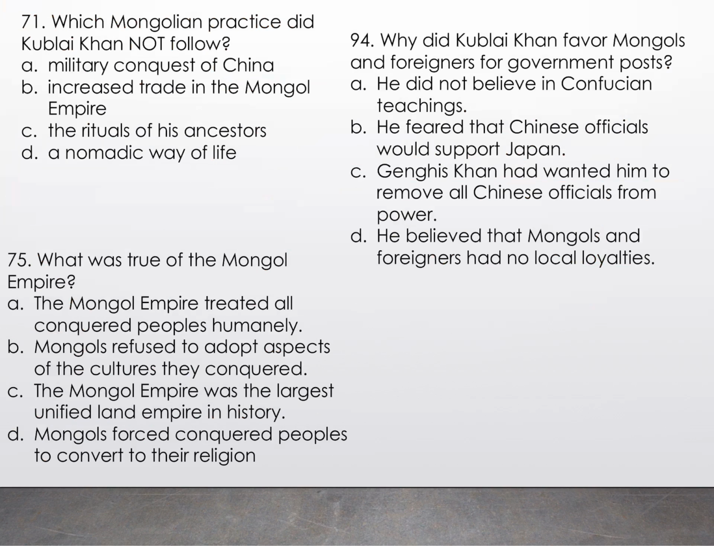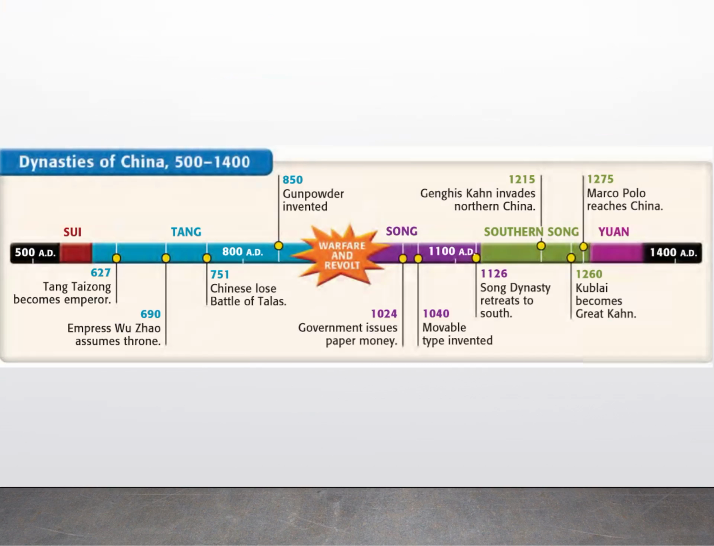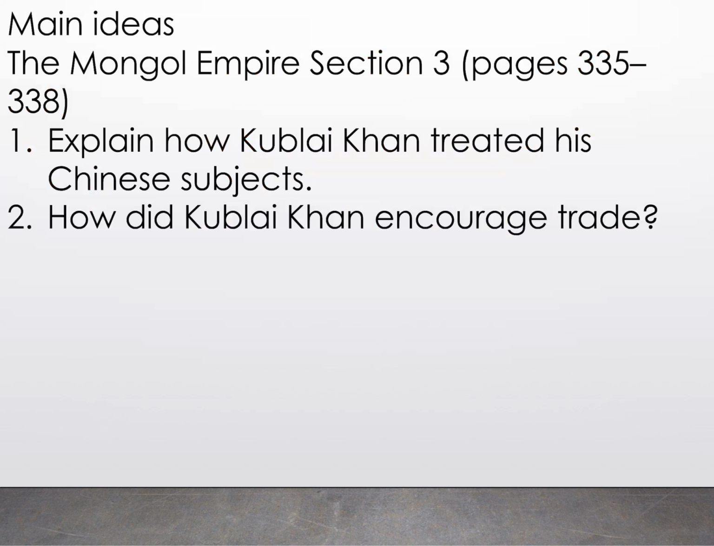So I want you guys to answer these questions here. Try your best, and we'll talk about them when we get back. I also provide you guys a nice timeline here. Now, this one's going to be a little more complicated, as in, this will be more difficult if I give you a question about the different chronological order, and we'll talk about that when we get to that moment. But this is a good thing to have. It talks about all the different Chinese dynasties from 500 to 1400. And I want you guys to finally answer these two main idea questions here. Number one, explain how Kublai Khan treated his Chinese subjects, and number two, how did Kublai Khan encourage trade? These pages are found on 335 to 338 in your textbook.